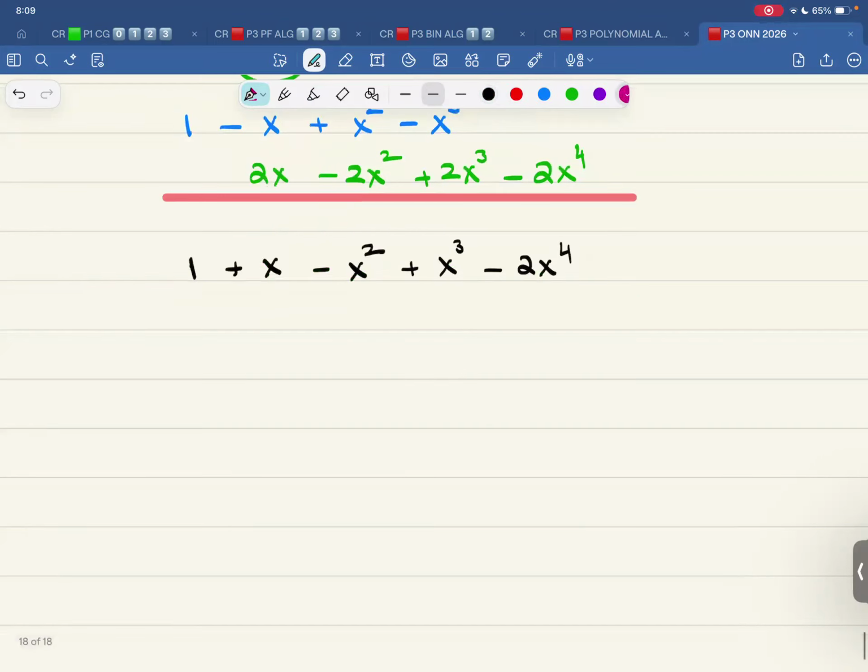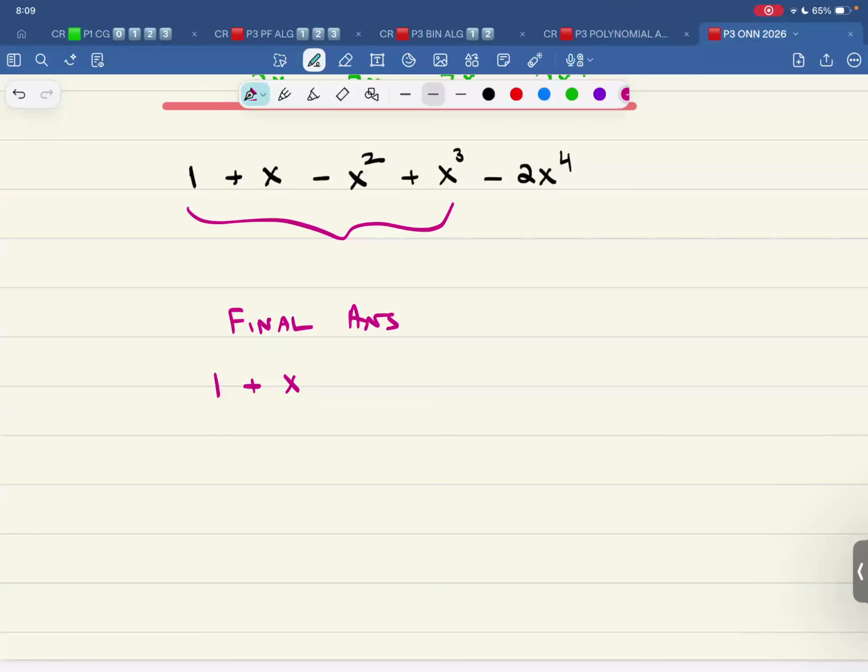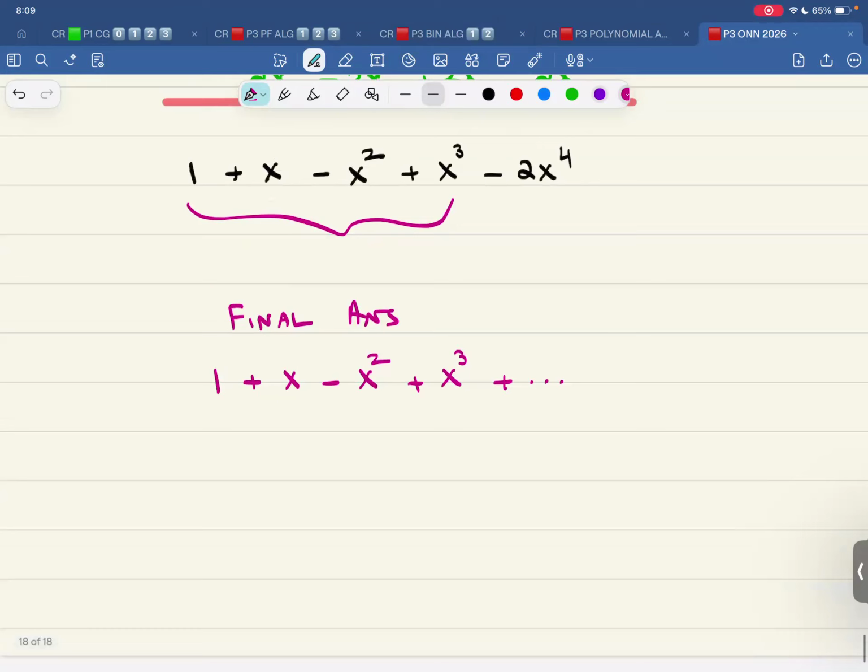But since they are only asking for the first four terms, the final answer is 1 plus x minus x squared plus x cube. These are the first four terms in this expansion. So all good, all clear. That's how this thing is done and dusted. That completes the concept of binomial.